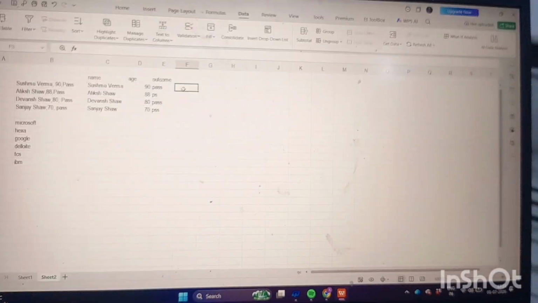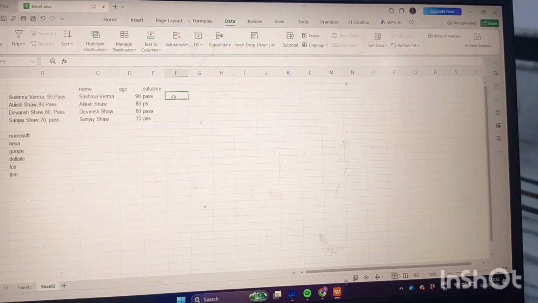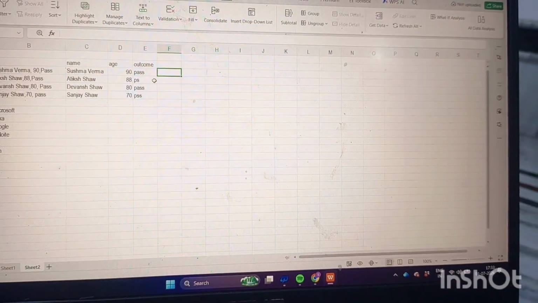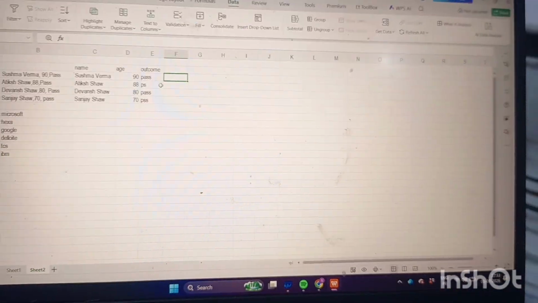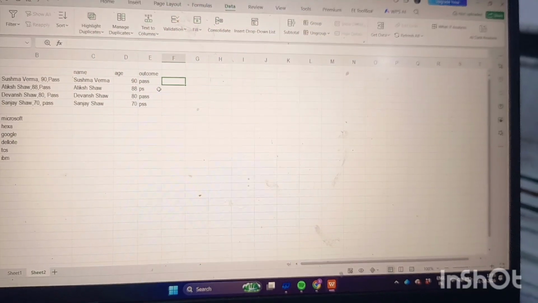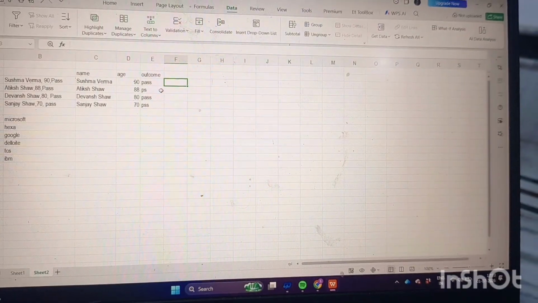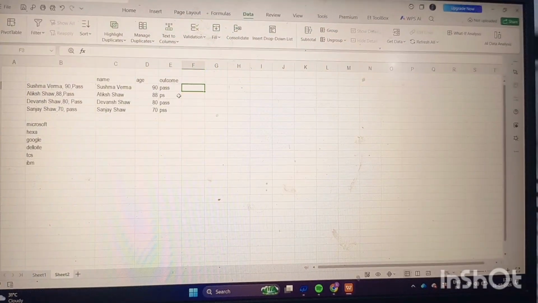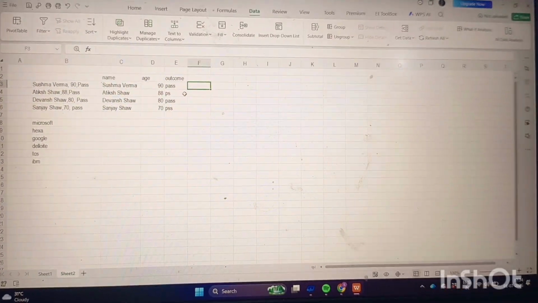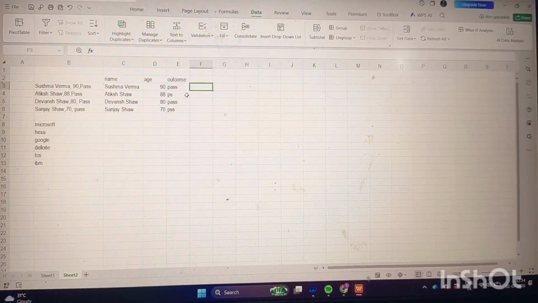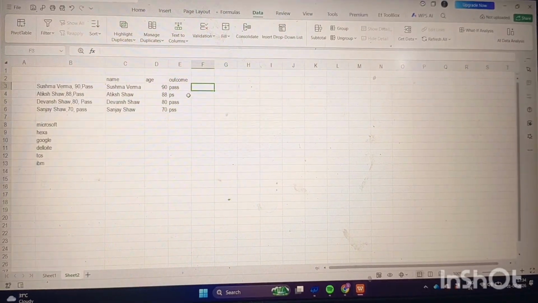The question is: the persons who have passed will get 1000, and who have failed will get 0. Means who are pass will get 1000 and all others get 0.